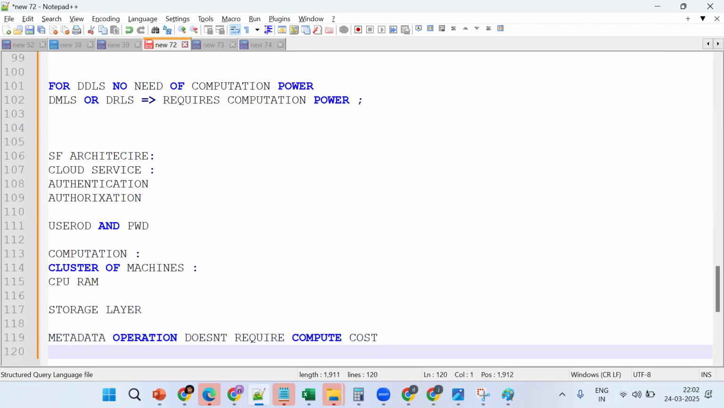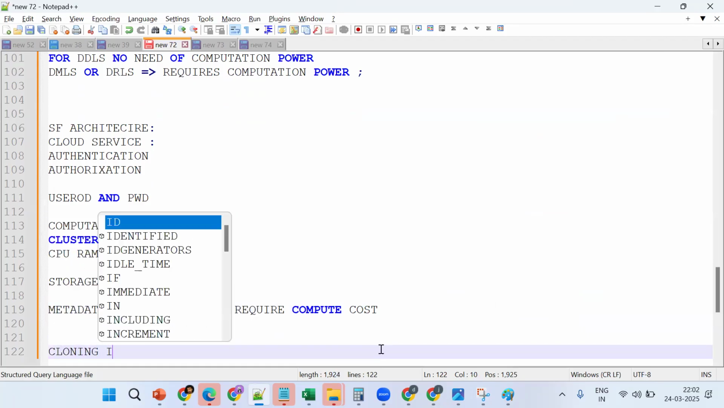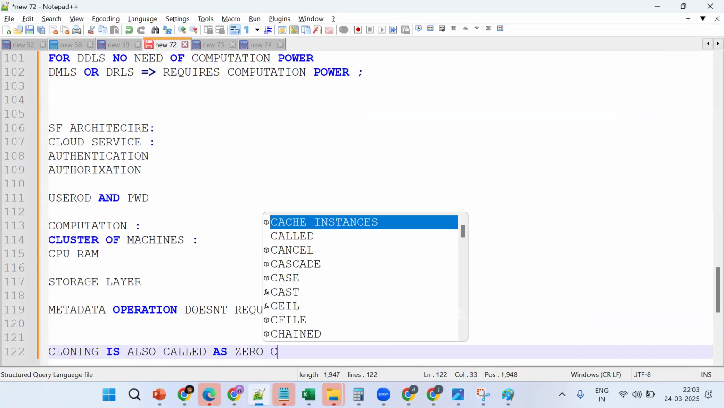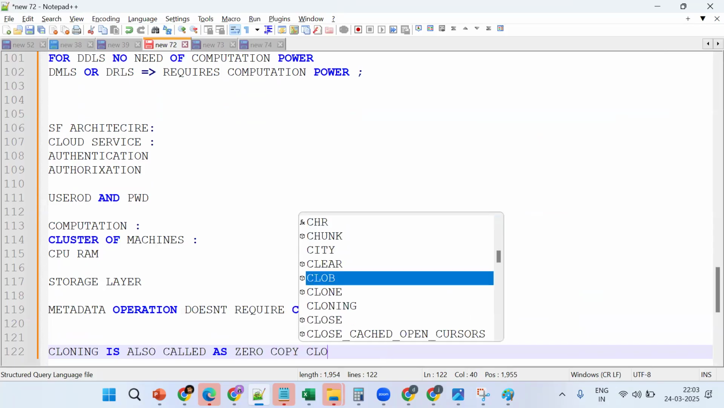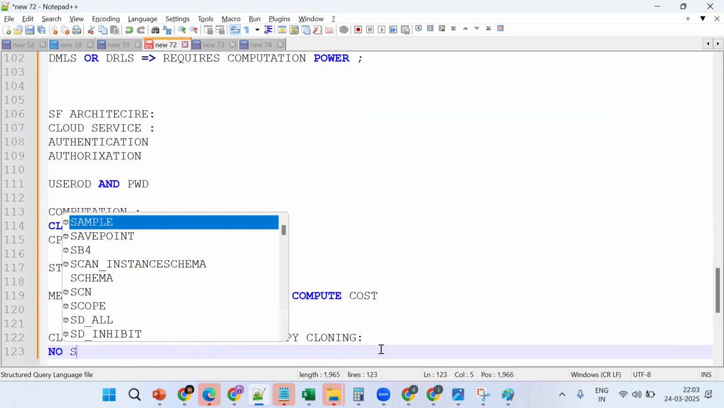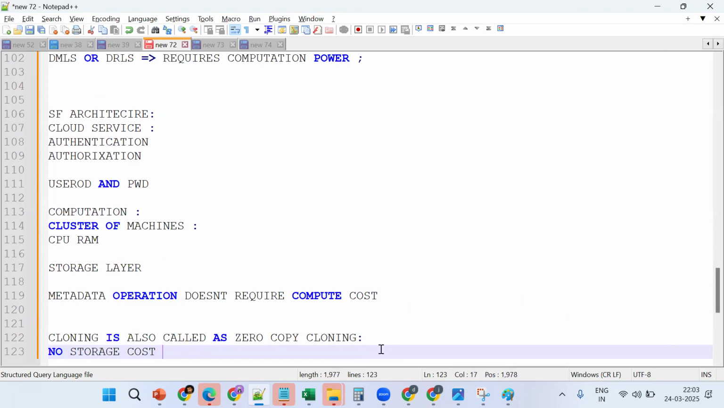You're getting the point a little bit. Okay, see, so cloning is also called zero copy cloning. Nothing but what? No storage cost and no compute cost. Okay.